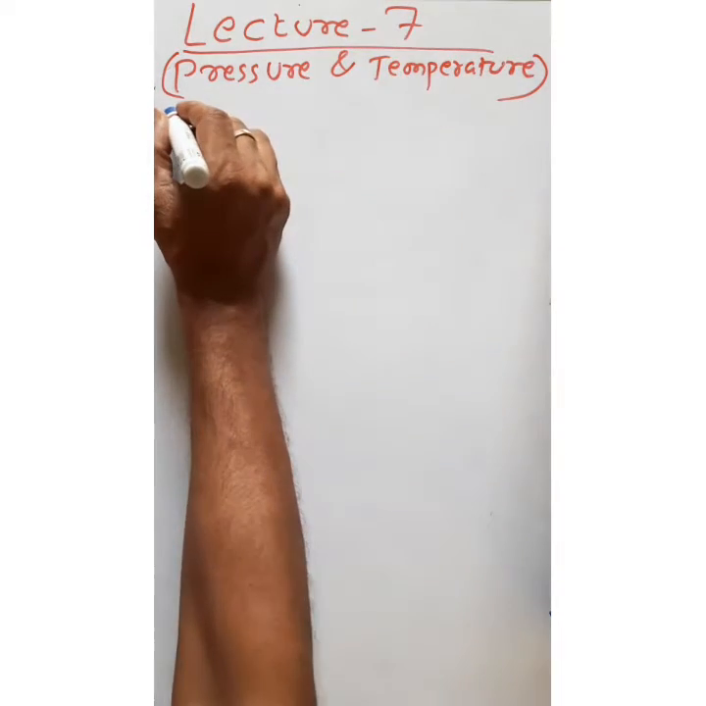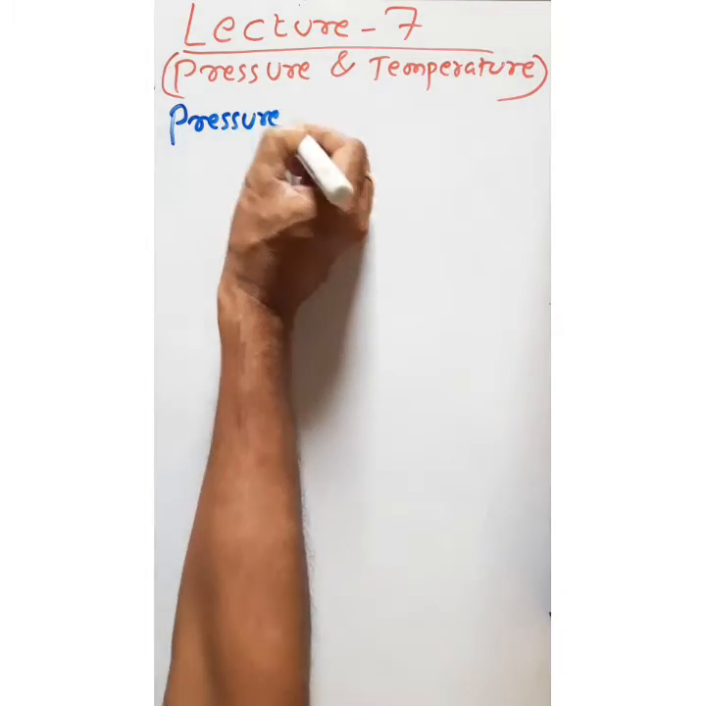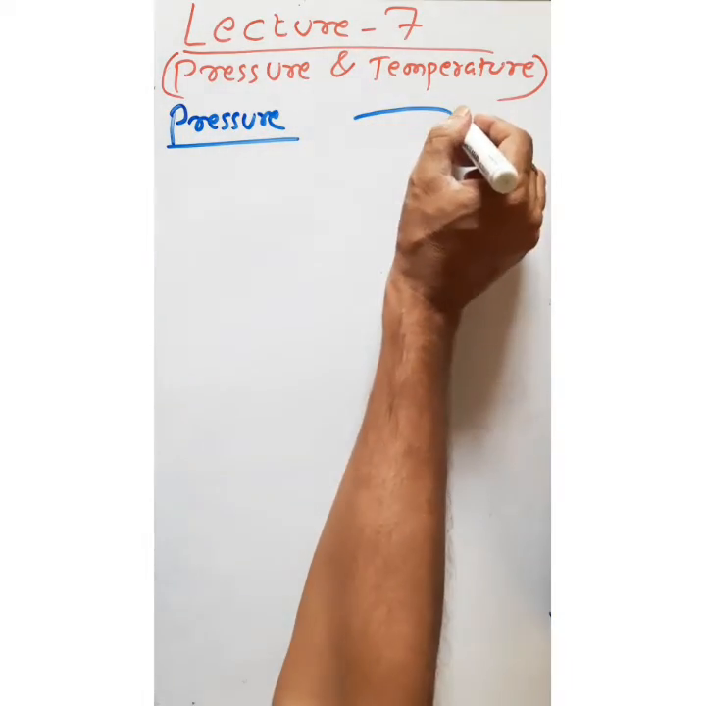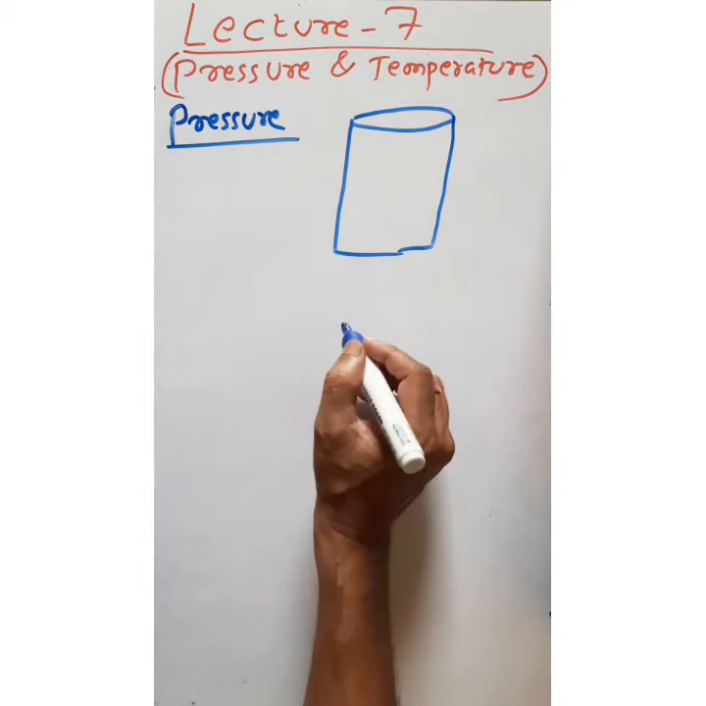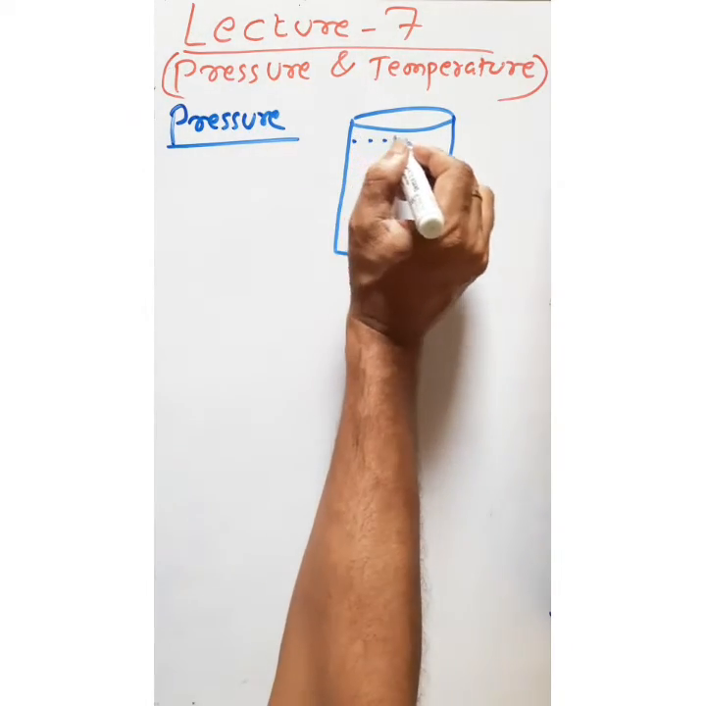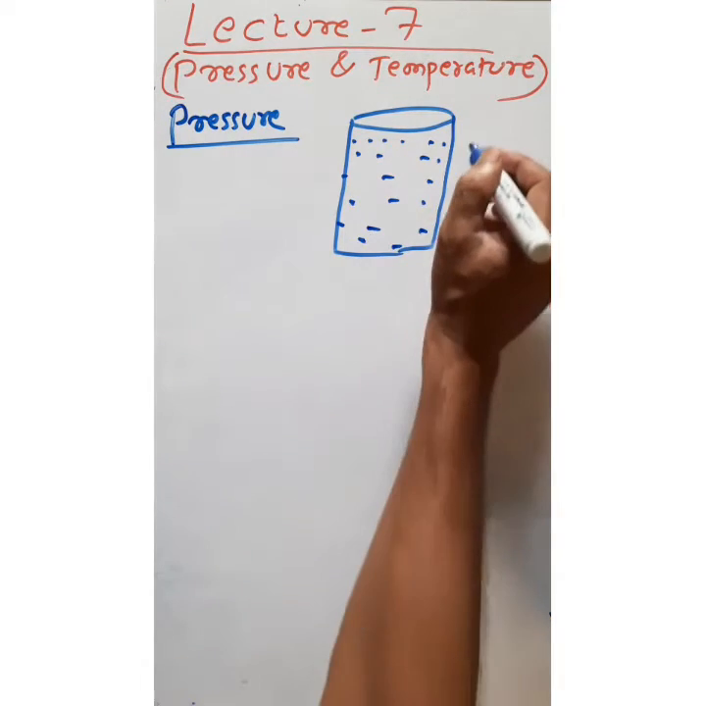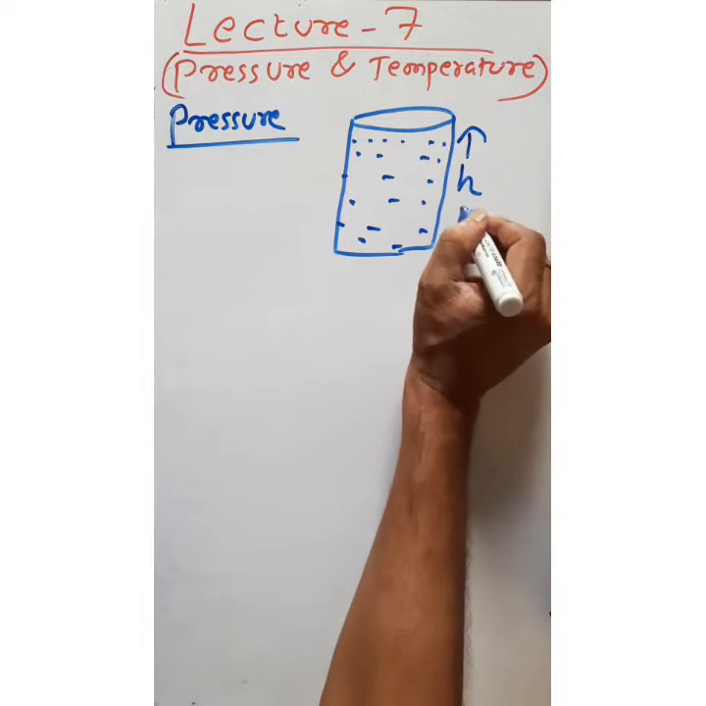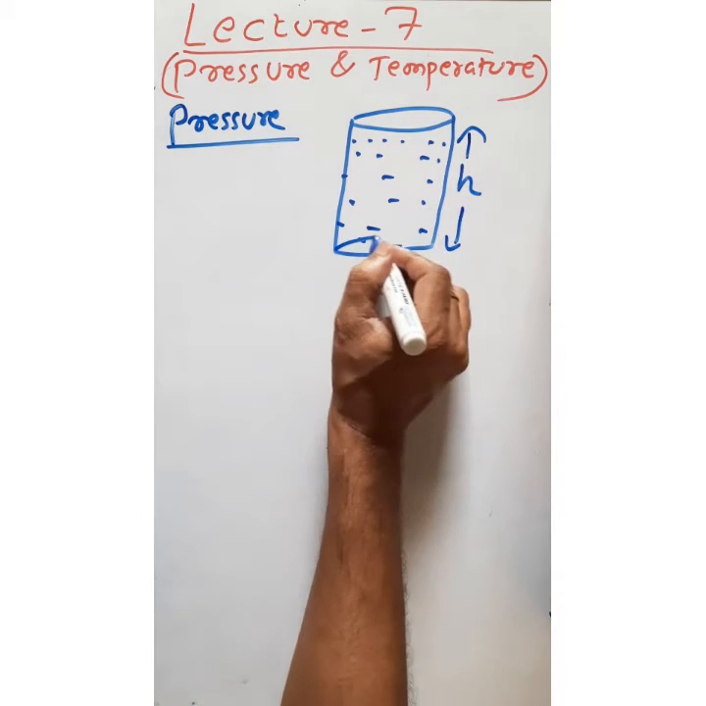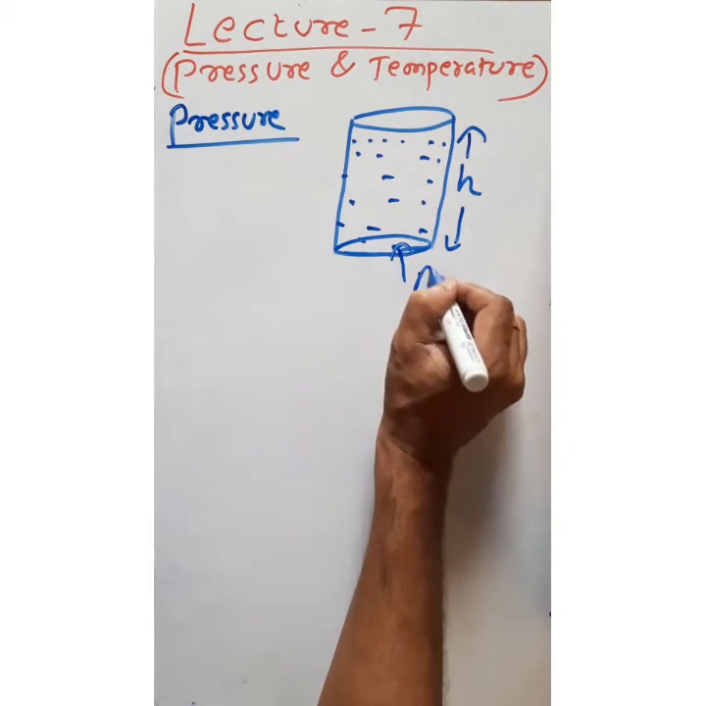Okay. So now we'll first discuss what is pressure. What is pressure? Now you see, you take a container. Suppose you take a glass. Inside the glass you keep some water. Let's say the height of the water is h, and the bottom surface area is, let us say, A.